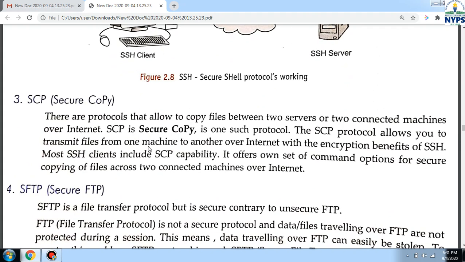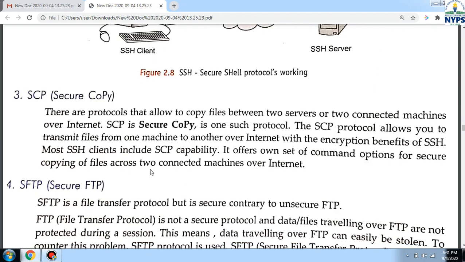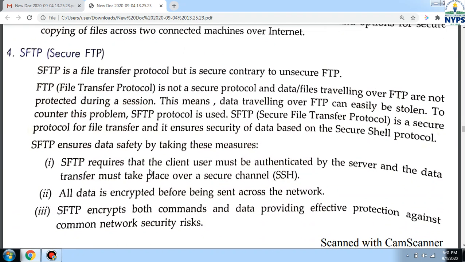Then SCP. SCP allows you to copy files between two servers or two connected machines over the internet. SCP, secure copy, is one such protocol. The SCP protocol allows us to transmit files from one machine to another over the internet with the encryption benefits of SSH. Then SFTP, that is just like FTP but in a secure manner.